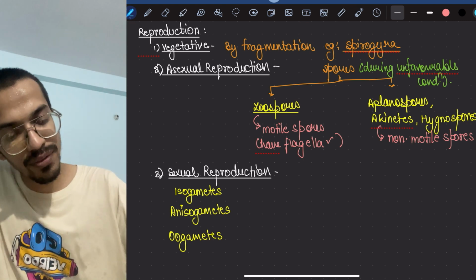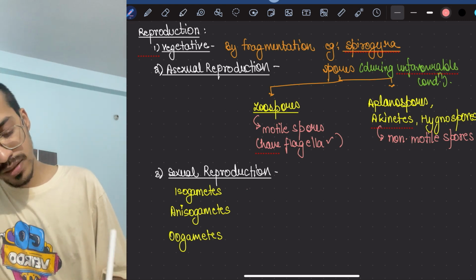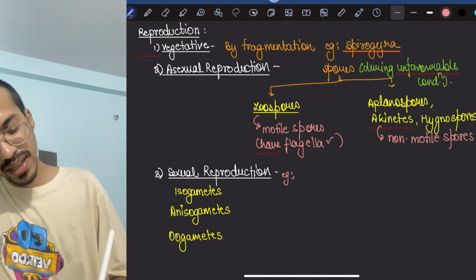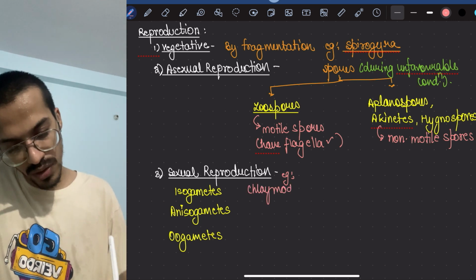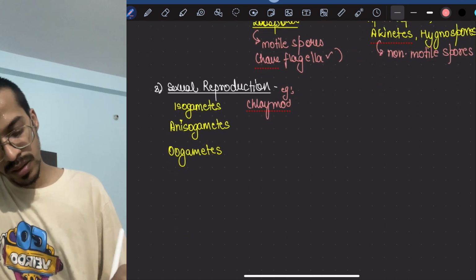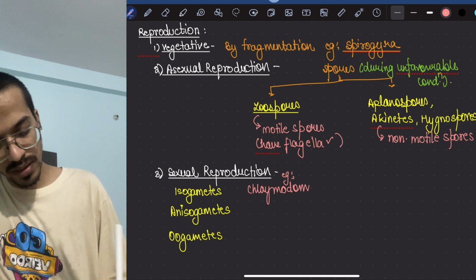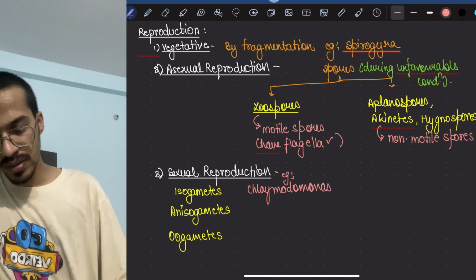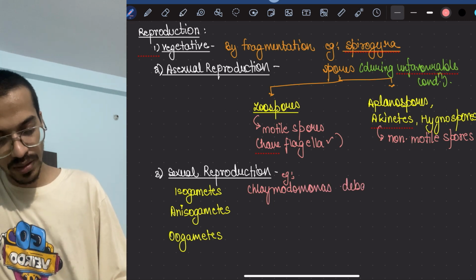Like for example, if I'm writing it down, the examples are written here. Isogametes example is Chlamydomonas debaryana.